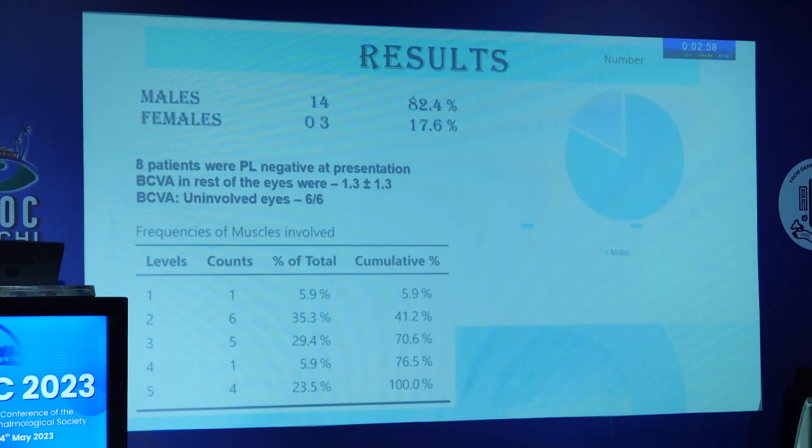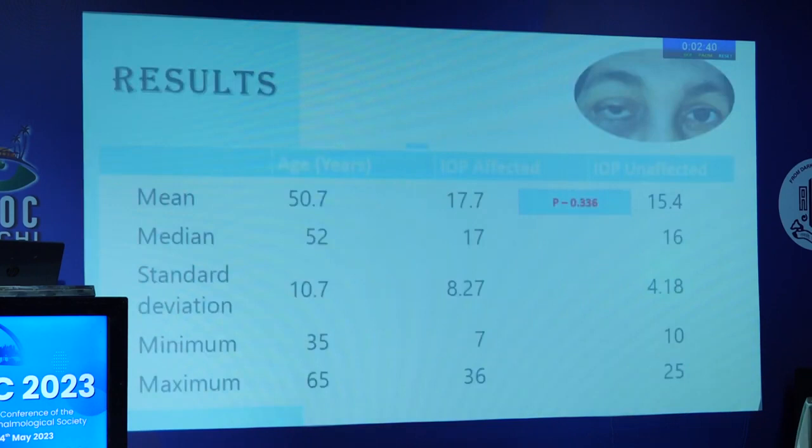The majority of patients, 35%, had 2 muscles involved, and 3 muscles were involved in 29% of the patients. All the patients were post-COVID and all the patients were diabetic, and almost 60% of patients had a history of steroid usage. The mean age was 50 years. IOP in the affected eye was slightly higher than in the unaffected eye, but the p-value was not significant.